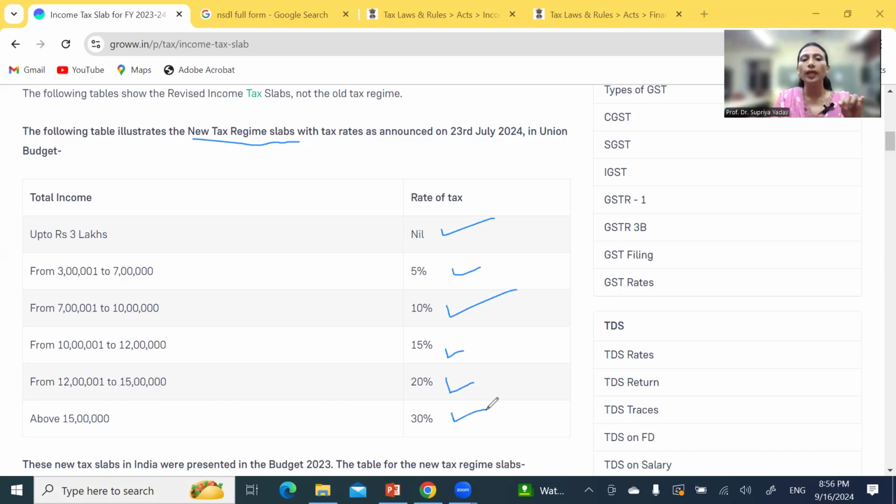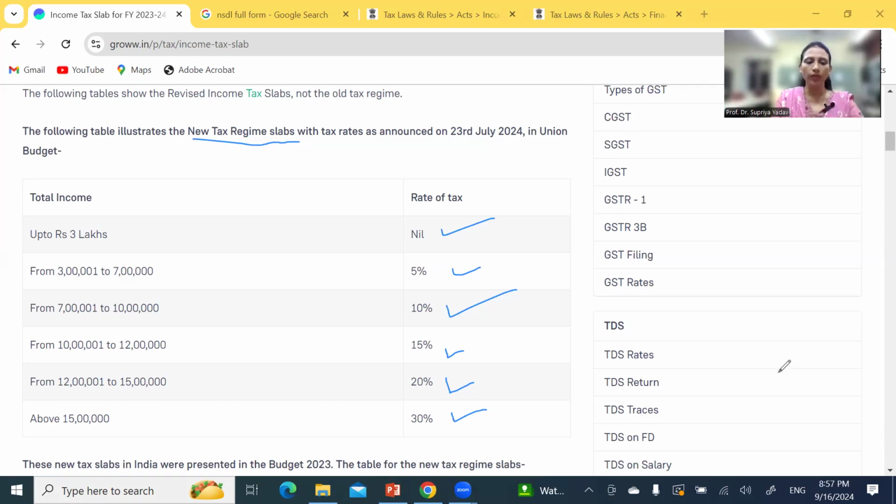So this is a new tax regime which does not allow you to take any deductions under Chapter 6A. What is this? We will discuss later on. But there are two tax regimes, two tax slabs available in India, and the individual has to choose which one he is going to apply. Okay, so this is the new tax regime.